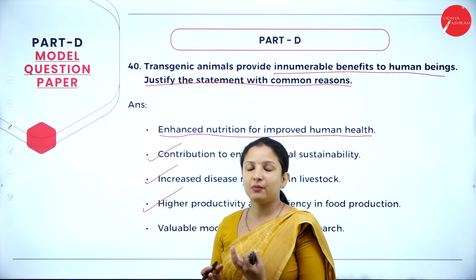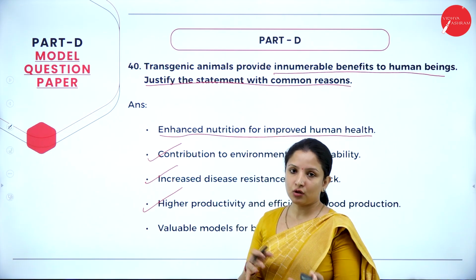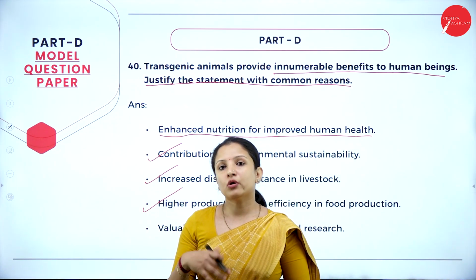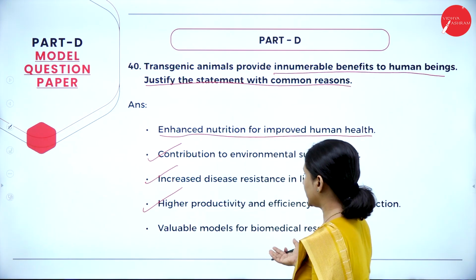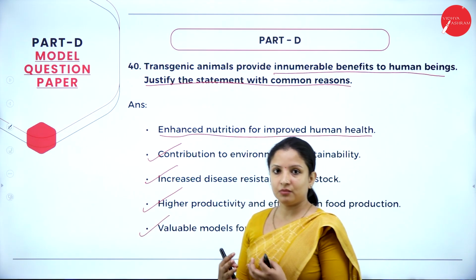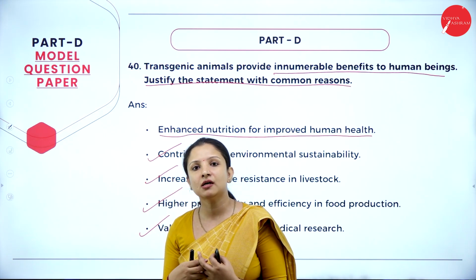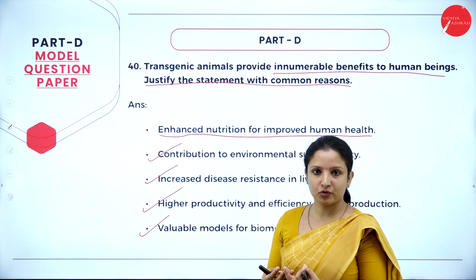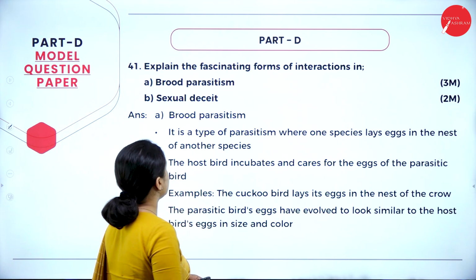For example, a transgenic chicken might lay more eggs when compared to a normal chicken, or the cow might give more milk when compared to a non-transgenic animal. Next is valuable models for biochemical research. Before any medicine is tested on humans, these transgenic animals can be used for testing the efficacy of the medicine and its side effects, and then it can be distributed to the market.